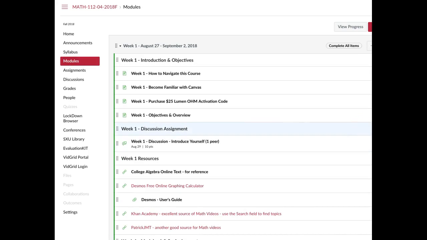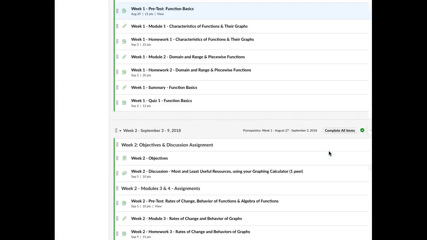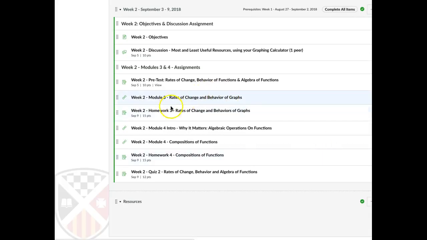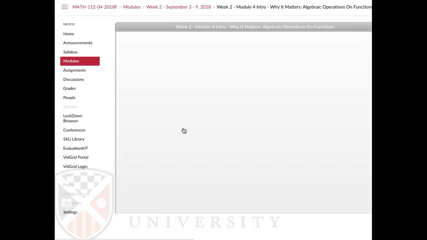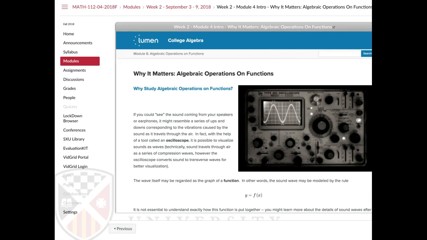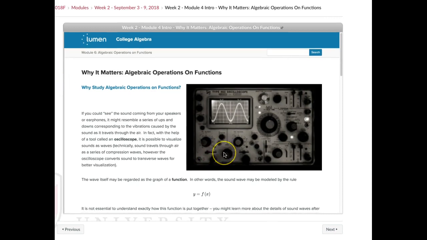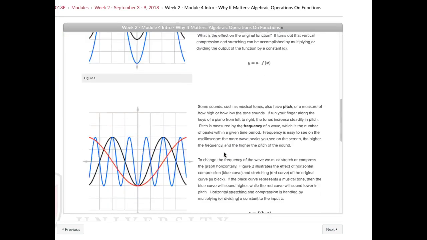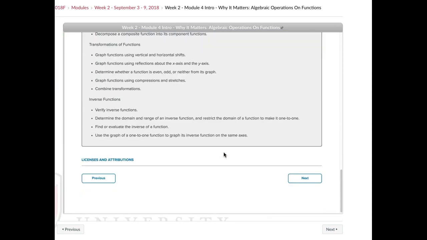All right, so going back to the modules, once we get to week 2, after you work through this, again, work through the book, then you're going to do your homework for that part, and then you're going to work on the second module. The second module is on algebraic operations of functions. It tells us the learning objectives.